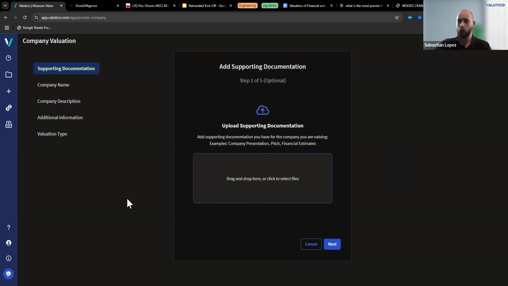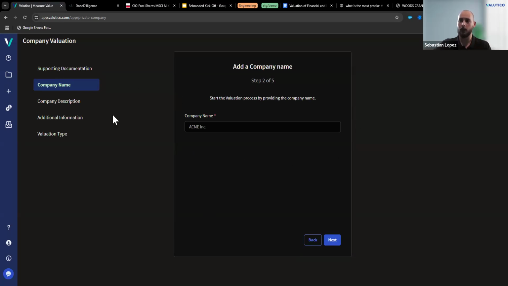Okay. This is a feature that we just implemented, so you can start to test it out as soon as you create a valuation. It's an optional step, as you can see right here. If you do not have the supporting documentation, there's no problem with that. You can just continue and start with the company name. This will start a new process with AI and extract the information from public sources.